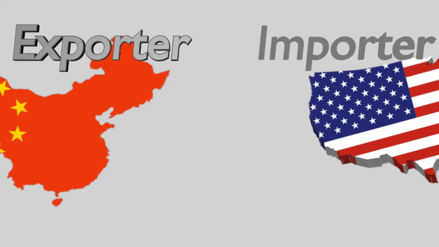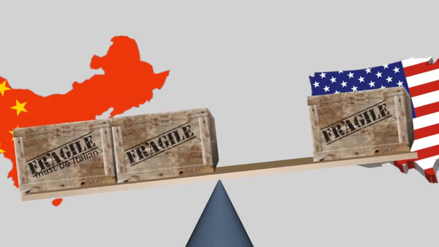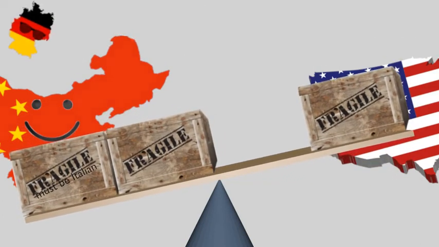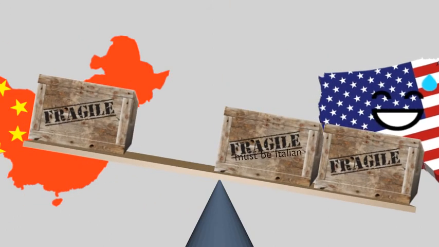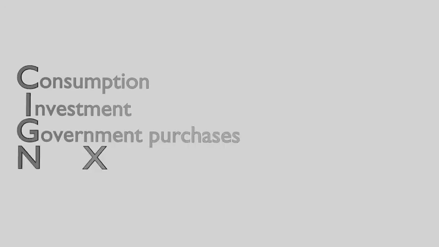Should your exports exceed your imports, as is often the case with countries with a strong manufacturing base like China and Germany, your country runs a trade surplus. Should you import more than you export, you run a trade deficit. Thus the equation C plus I plus G plus NX gives us GDP, but this is an incomplete image of an economy, as some business activities aren't recorded, including illegal activities.